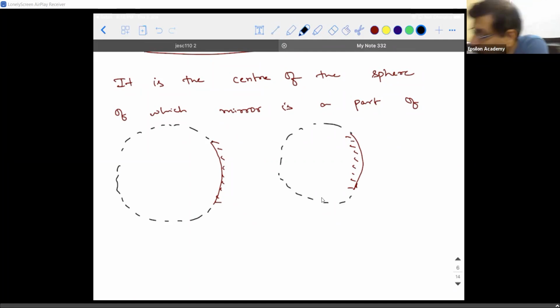So for this sphere there will be a center here, and for this also there will be a center here. This is what is called the center of curvature, and this point is called the pole. So don't get confused between the two. If these two are clear, the next points are very easy. Shall I proceed?